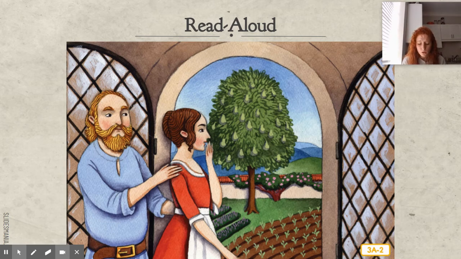"Dear wife, what is the matter?" he asked. "Oh," she answered, "I feel that I must eat some of the Rapunzel from the garden behind our house." Her husband loved her very much and thought, "I must get my wife what she desires. I will get some of that Rapunzel no matter what." What do you think he's going to do? Let's see.